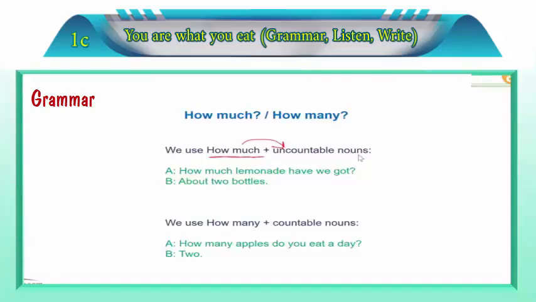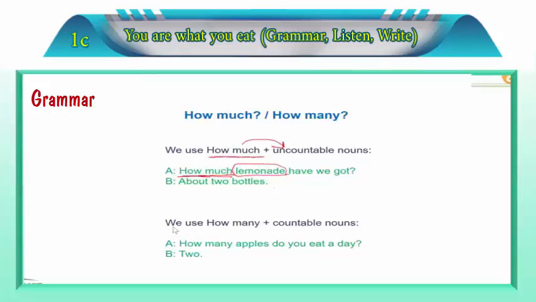For example, let's take an example. Okay, how much lemonade have we got? Okay, how much lemonade? This is liquid, it's just like a juice, okay? So we used how much, okay? How much lemonade have we got? About 2 bottles. 2 bottles because it's liquid. It's just like water, it's just like milk, and so on. It's liquid, lemonade. It's juice which comes from lemon. Okay?